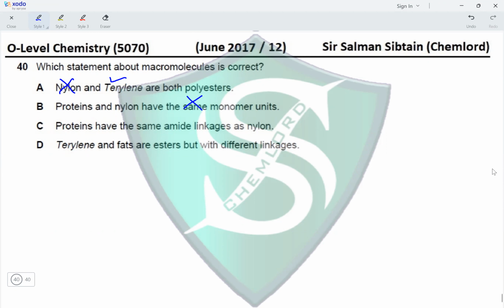Proteins have the same amide linkages as nylon. Yes, both are polyamides. So they will both have the amide linkage present in the polymer chains. Terylene and fats are esters, but with different linkages? If they are both esters, then they would both have the same ester linkage. How can the linkage be different? Therefore, the correct option for this question is option C.